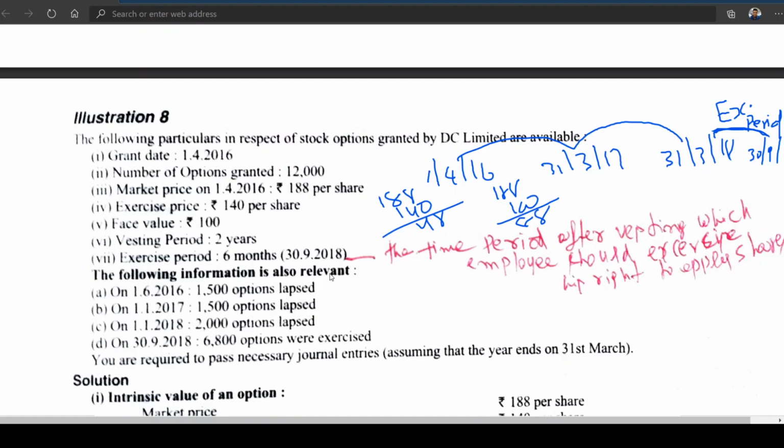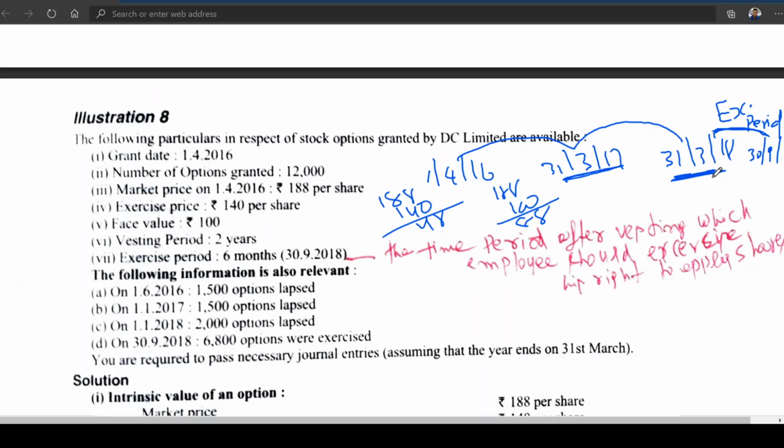So now I need to find out. You can see 16, 17. This is very important. My first year ending will be 31st March 17, and my second year ending will be 31st March 18. That means I must write entries on 31st March 17 and on 31st March 18.